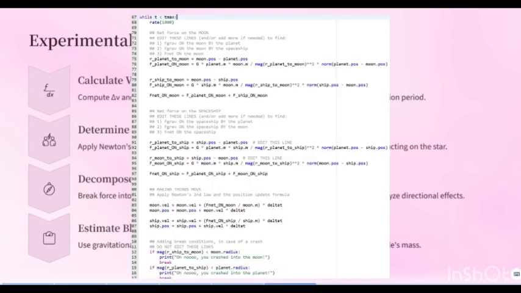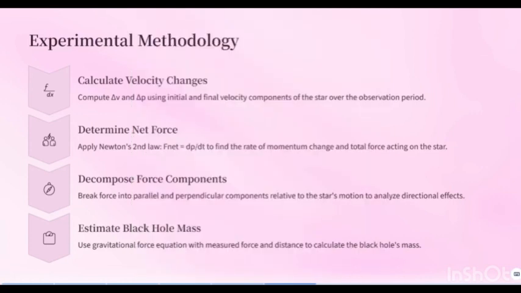And in part 2, the gravitational forces on both the spaceship and the moon are calculated, and then the net forces are used to update their positions and velocities using Newton's second law. The simulation includes break conditions to stop if the spaceship collides with the moon or the planet, and the positions are tracked over time and their trajectories are visualized.